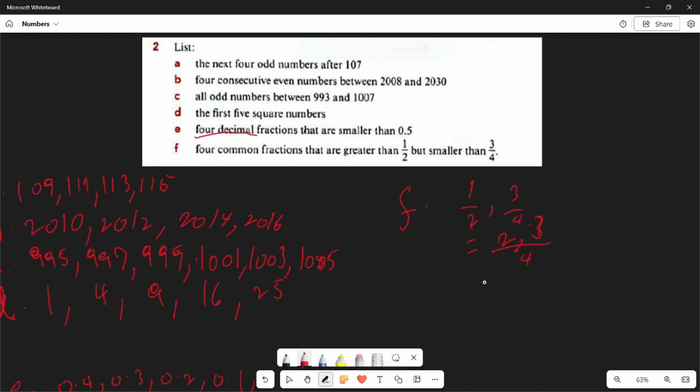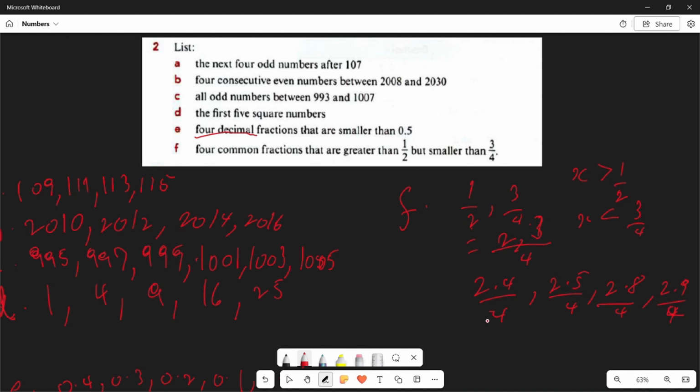We can then simply do like 2.1 over 4, 2.4 over 4, 2.5 over 4, 2.8 over 4, and then like 2.9 over 4. That's still good. These are then the common fractions that are greater than 1 over 2 but smaller than 3 over 4. This is the same thing as saying that the fraction, let's call it x, has to be greater than 1 over 2, but less than 3 over 4. So that's how it's going to be.